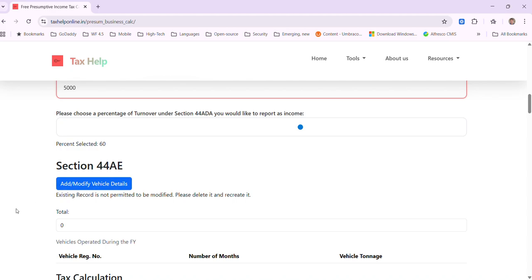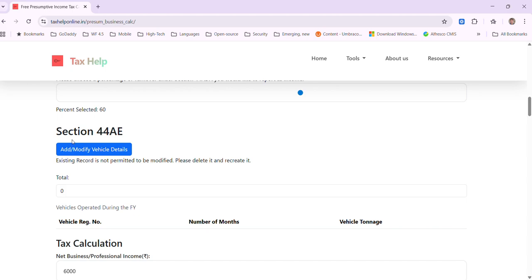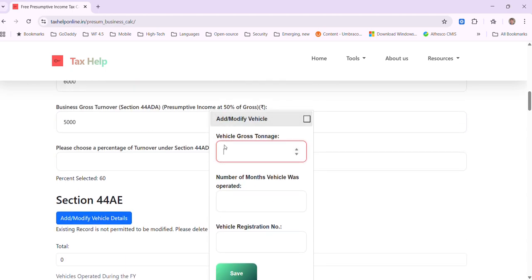They have vehicles which they can operate for a certain number of months, like all year or just a portion of the year, say 8 months out of 12, and those details can be entered through this particular UI. So let's say vehicle gross tonnage is 5 tons and the number of months is 8.